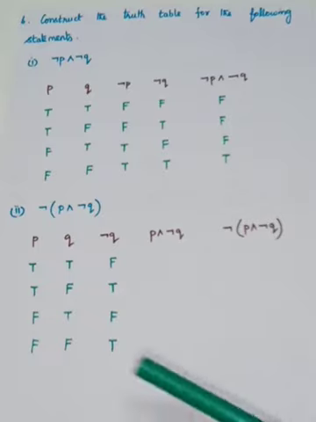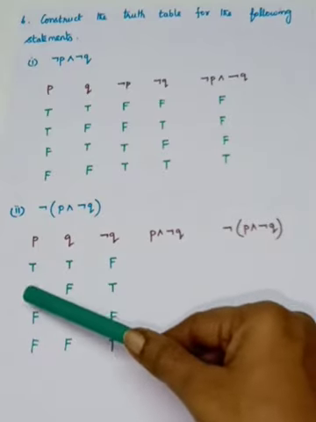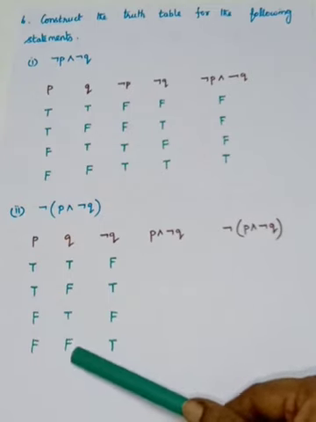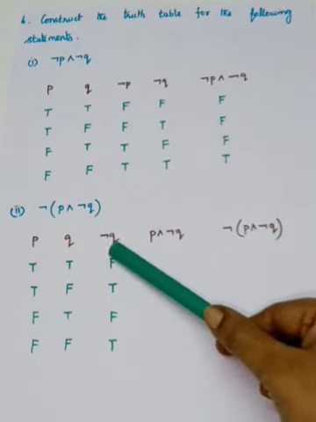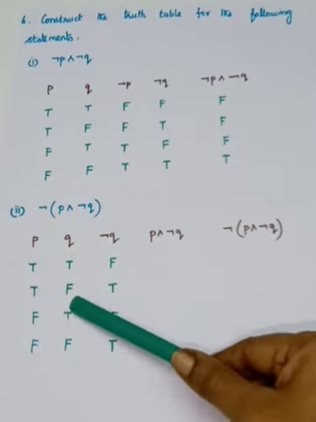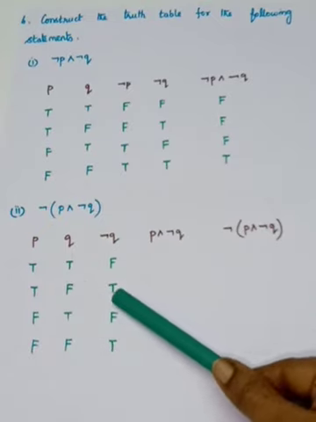So I have filled in P and Q, which is: true, true; true, false; false, true; false, false. Four rows you have to write. Negation Q, you know very well. If Q is true, then negation Q is false. If Q is false, you have to write negation Q is true.